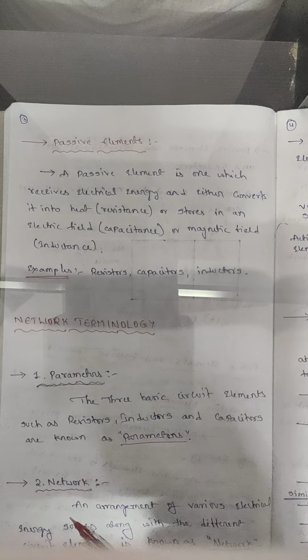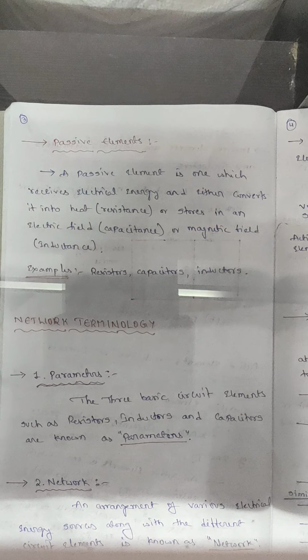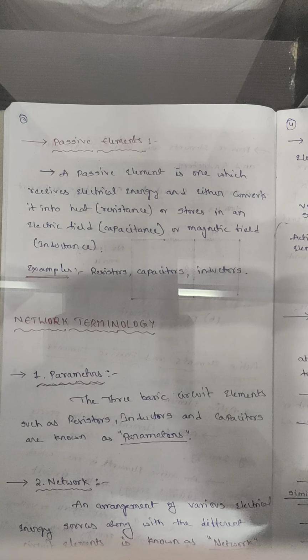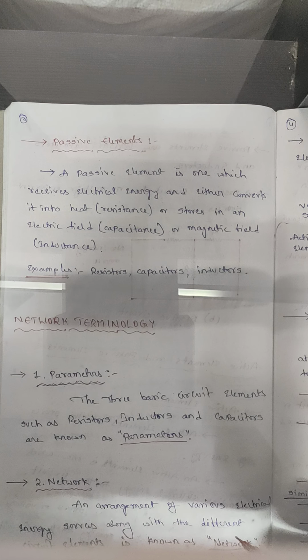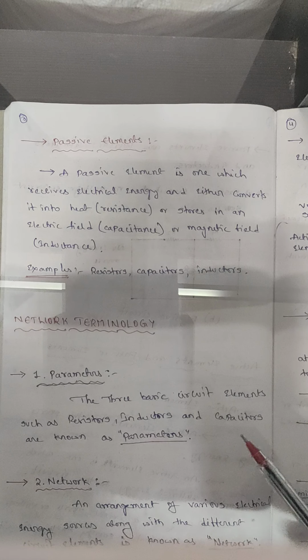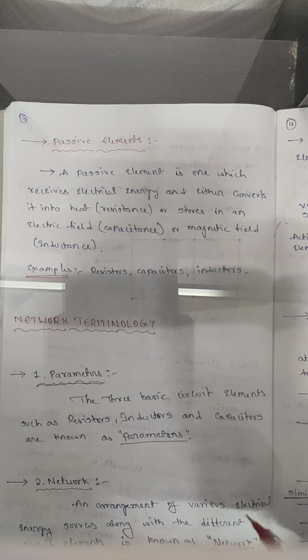Okay, next one is a network. Here, network is nothing but an arrangement of energy sources along with circuit elements. There may be either passive elements, or active elements and passive elements both, organized in a circuit in a proper way. Then it is said to be a network.